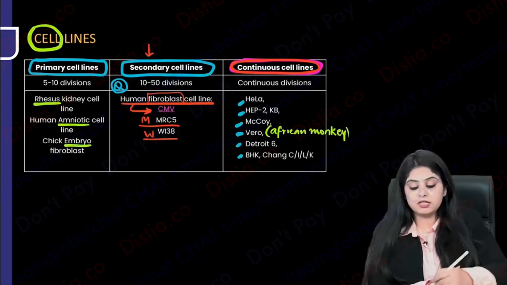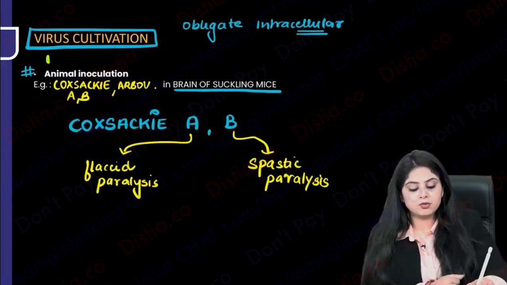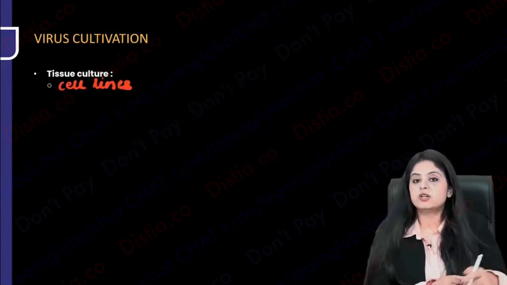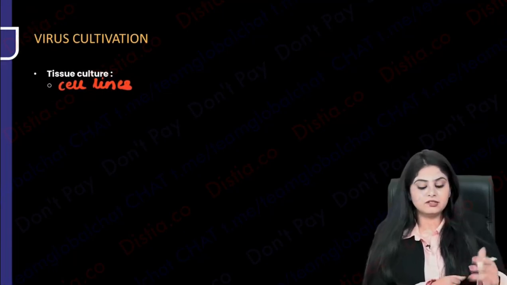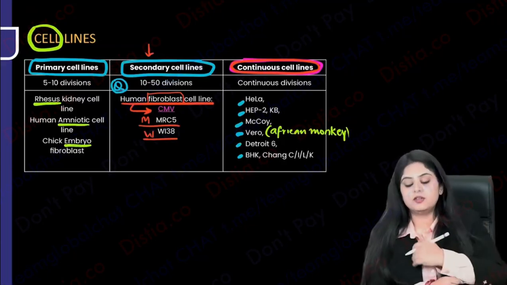So finally, before I proceed, a quick revision of all this. I want to grow the viruses. Number one option, I can grow it inside animals. Second, I can do an embryonated culture, which I did, all those allantoic, amniotic, everything. And third, I did tissue culture using a lot of cell lines: primary, secondary, and continuous.